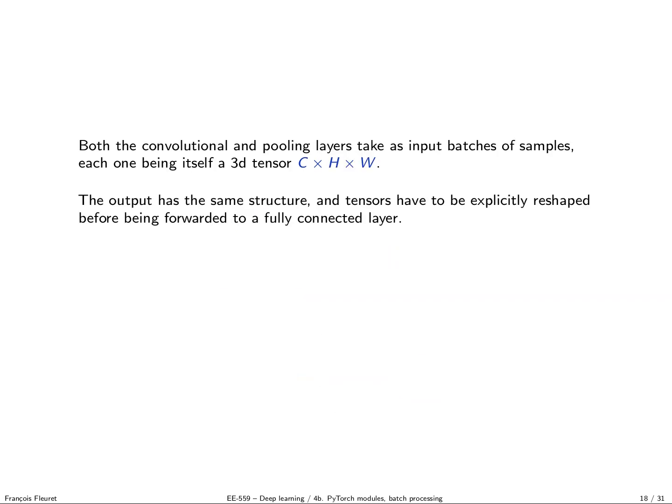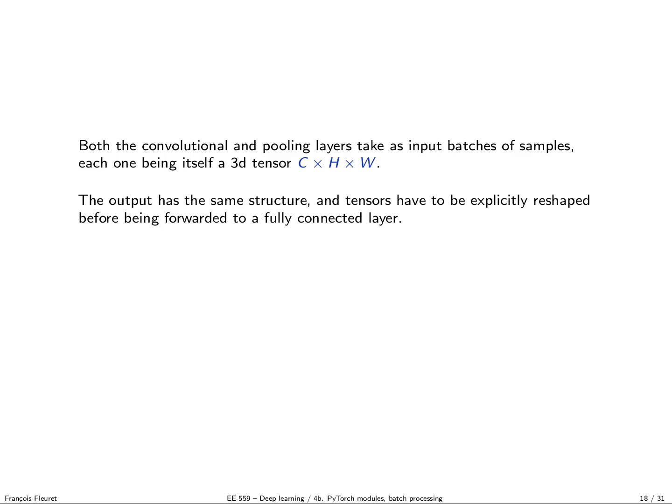One more technical detail before we actually build the network is that, as we saw, convolutional and pooling layers take a 3D tensor, channel, height, width, as input and produce a similarly shaped 3D tensor. So if at some point you need to move your signal, your activations, from such a layer, convolution or pooling, into a fully connected layer, you have to reshape it because a fully connected layer expects 1D samples.